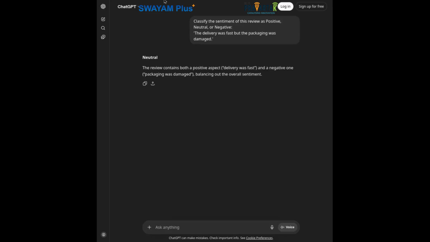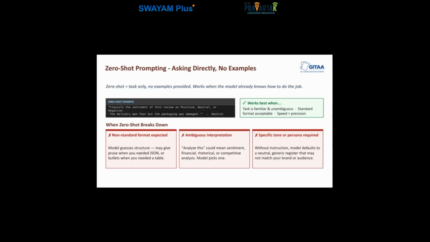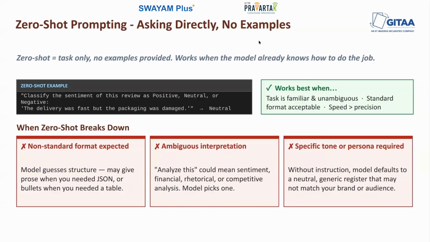Now, in what cases does zero shot prompting work well? This works well for familiar tasks, for something that has a standard output format, something that's unambiguous. In these cases, zero shot is the right call. So you haven't shown the model a single classified review so far.